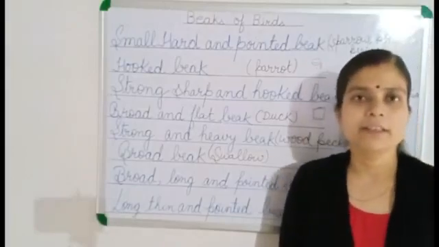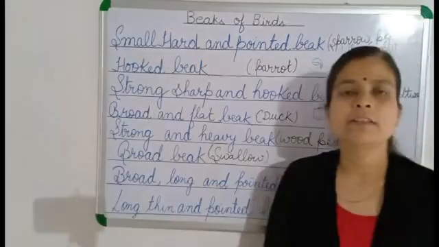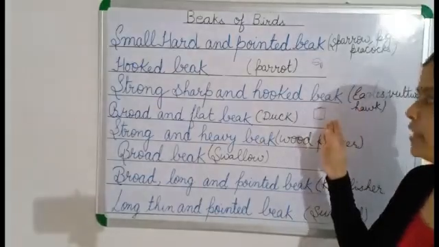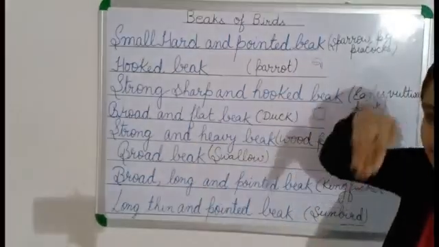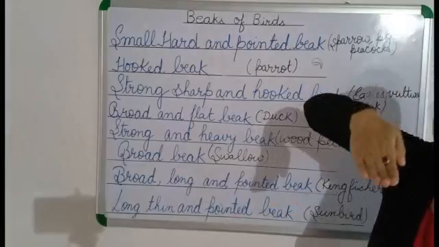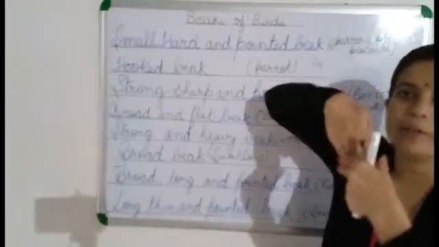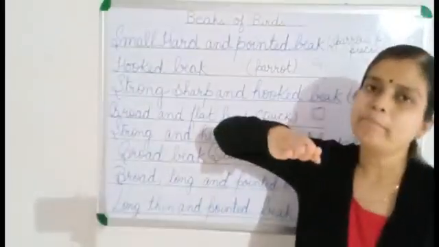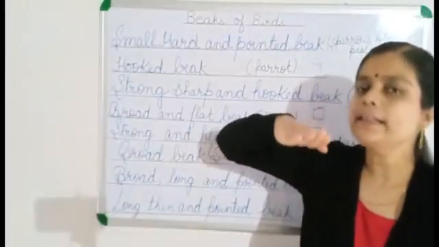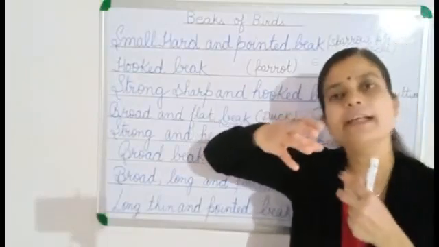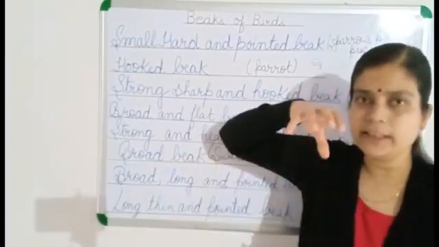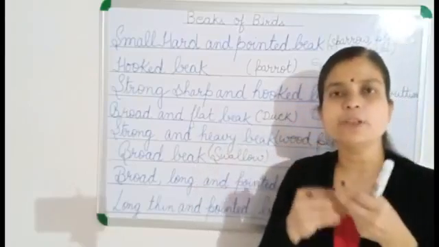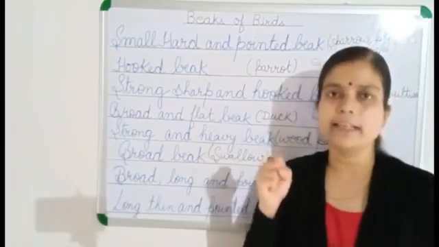So what are they doing? Near the pond, they dig the soft mud with the help of this broad and flat beak. It is easy for them because they have this type of flat and broad beak. So they dig the soft mud near the pond, and from there they eat the insects which are mixed with water and mud. Whatever they get, they eat it. They eat the insects with water and mud, taking everything inside.